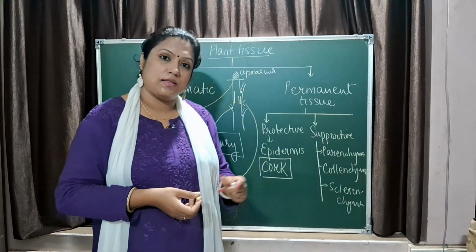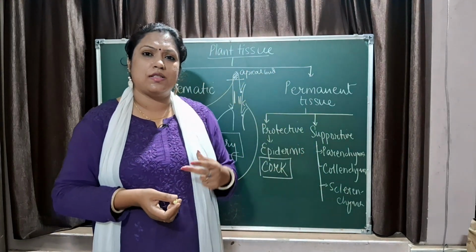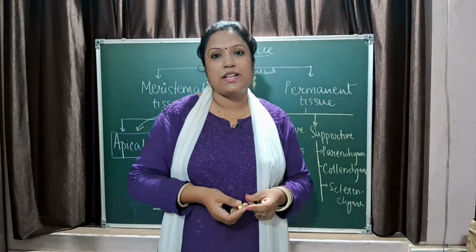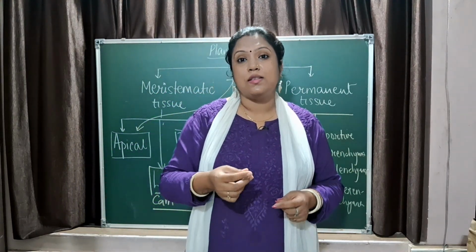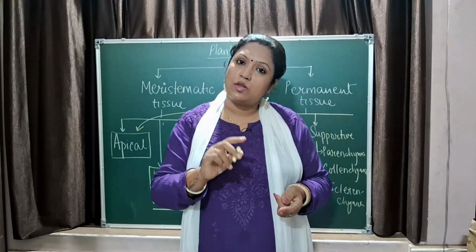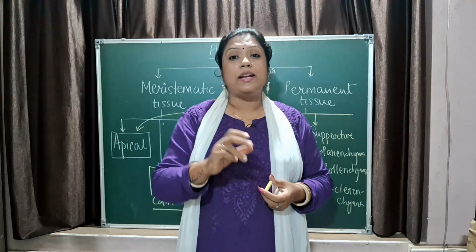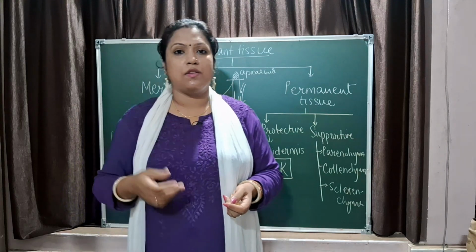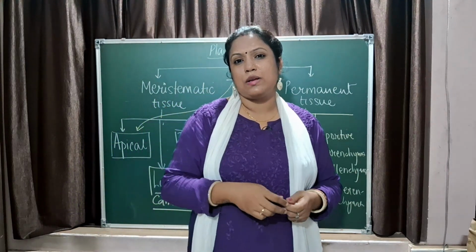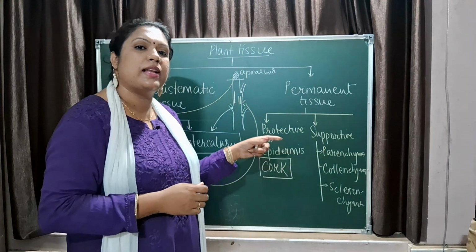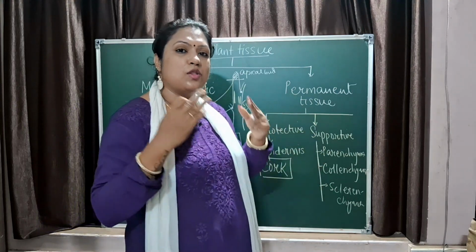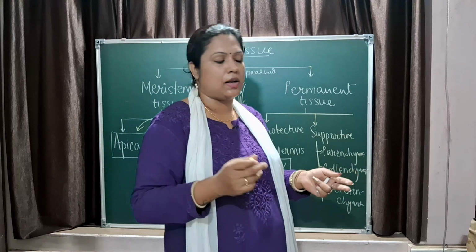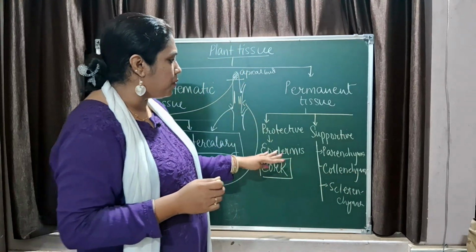Now, stone cells: when you eat pears, you have that granular feeling in your mouth, and that is because of the presence of sclerenchyma. The outer layer of the walnut also contains sclerenchyma tissue. That is the reason we grind the outermost layer of the walnut and use it in facial scrubs. There are so many scrubs available, right? So that is the sclerenchyma tissue present there, used for removing dead skin. So this is all about supportive tissue.